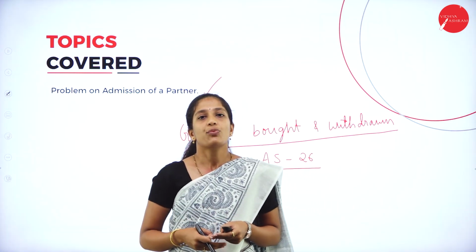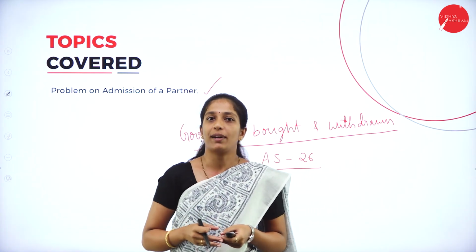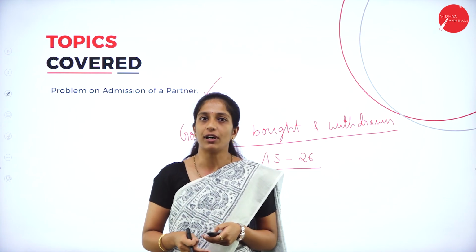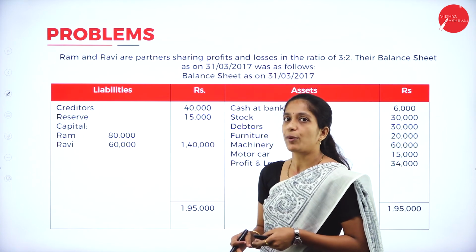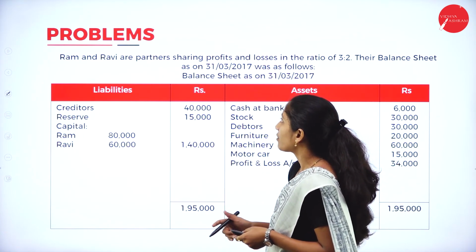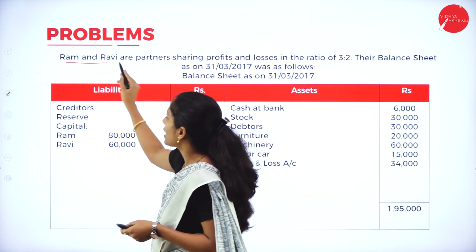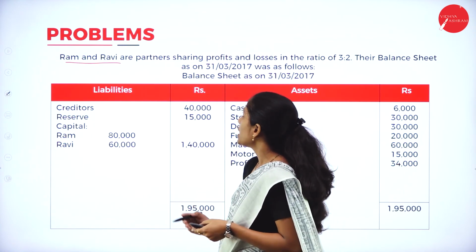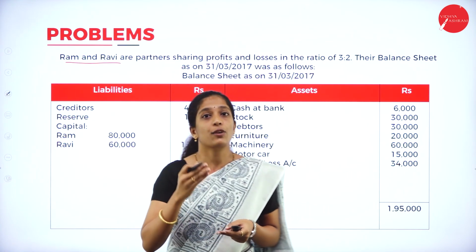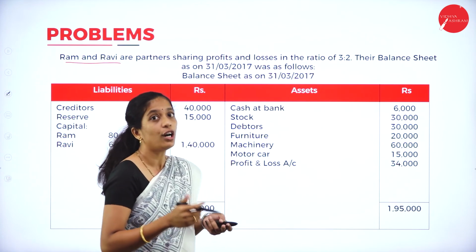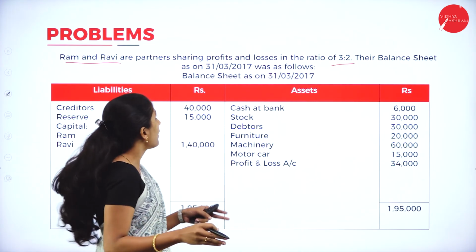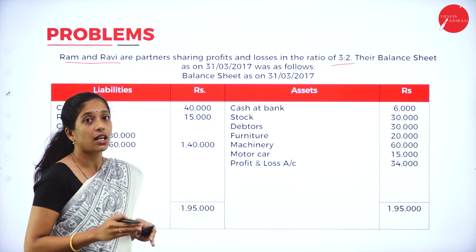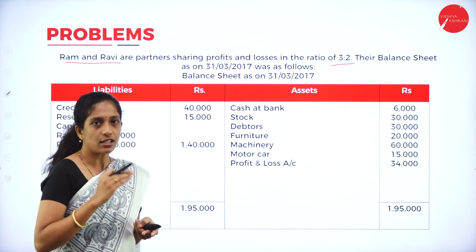In today's session, we shall continue with a new problem relating to admission of a partner with a different adjustment. Now, go through the problem here. Ram and Ravi are partners. Now, who are the partners here? Ram and Ravi sharing profit and loss. In which ratio? Profit sharing ratio is 3:2. Their balance sheet as on 31st March 2017 was as follows.